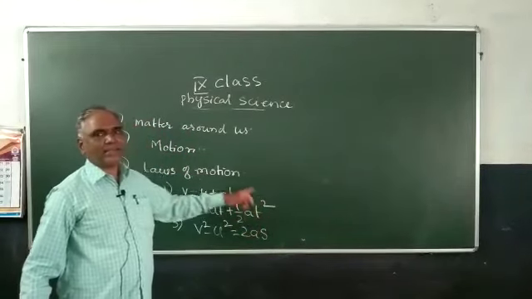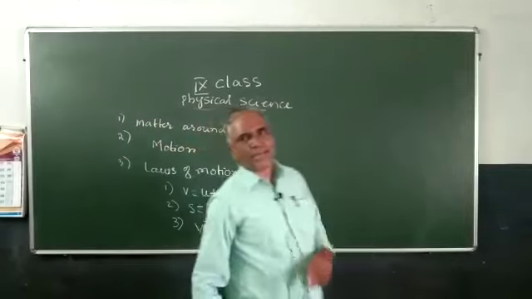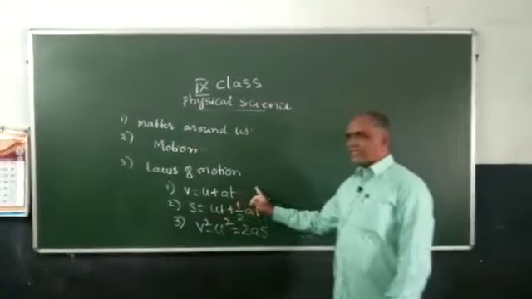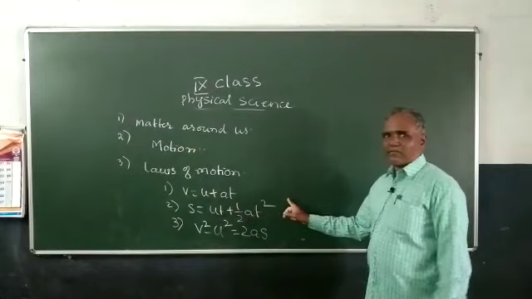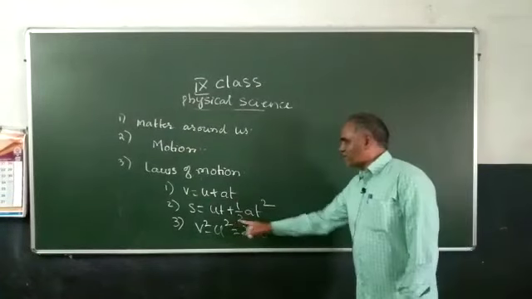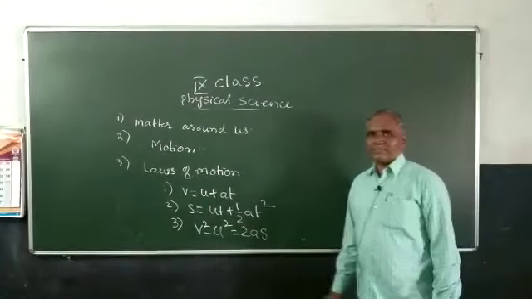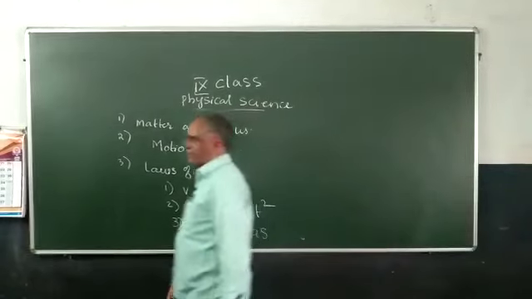These 3 are called laws of motion. There are 3 laws of motion. V is equal to U plus AT, S is equal to UT plus half AT square, V square minus U square is equal to 2AS. This comes under laws of motion.